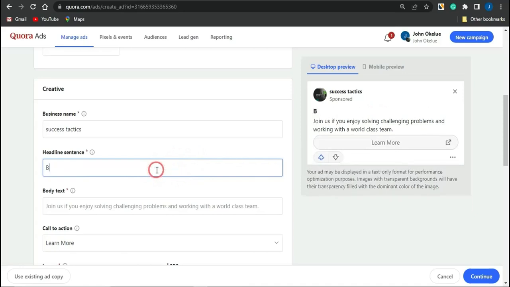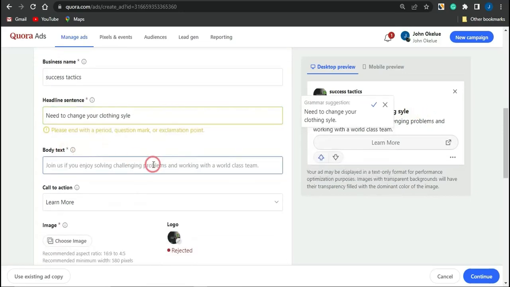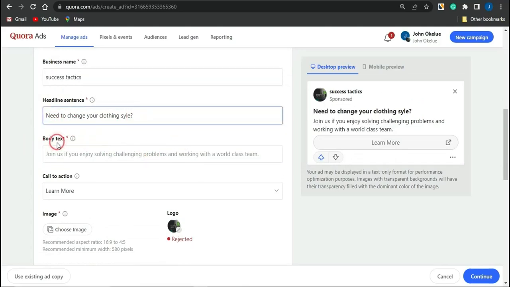I can just simply type something like need to change your clothing style, and you can see how it looks right here. For the body text, you just want to go on to type in something that's actually related to that particular post. As you can see right here, I'm just going to go on to adding a question mark because it actually asks for that. You can see right here this section which says the body text. You could add in a cool body text right here.